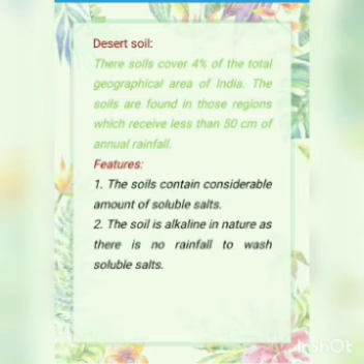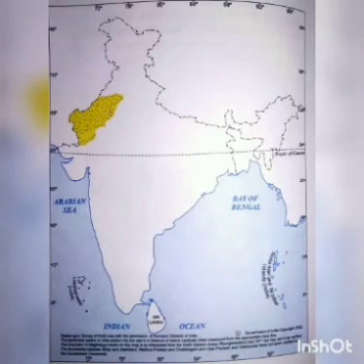The main features are the soil contains considerable amount of soluble salts. It is alkaline in nature as there is no rainfall to wash the soluble salts. They are found in western Rajasthan and southern Punjab.